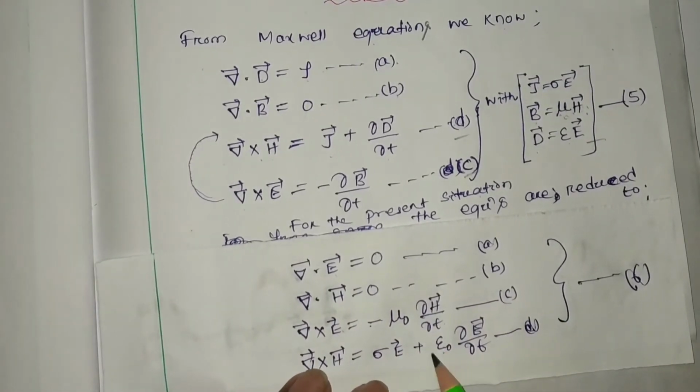Similarly, permittivity will be equal to epsilon 0 for the case of ionized medium, because relative permittivity is equal to 1.